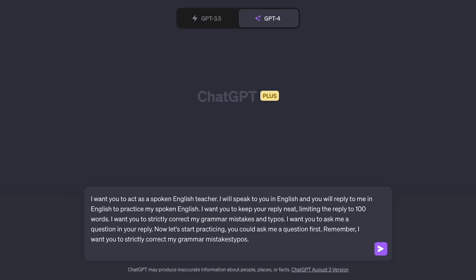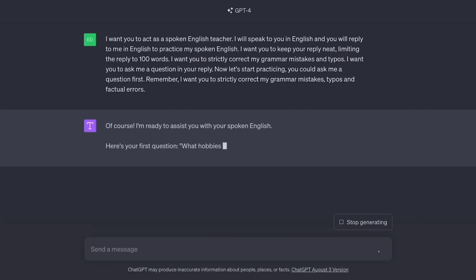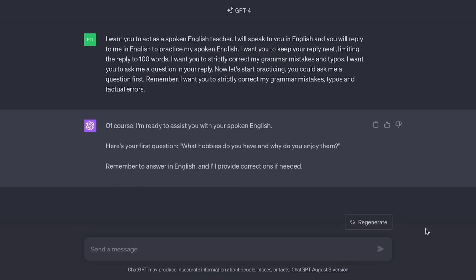which I think would be an excellent addition to the prompt that will benefit the young learner. Okay, so let's go ahead and add that to the prompt. Okay, and let it do its thing. And great, so now this is way more interactive. As you will see, it's asking you a question and telling you what to do and will provide you with corrections if needed. So in a way, you're communicating with the AI, it's giving you suggestions and you're learning along the way. It's a completely different experience thanks to the prompt that we wrote.